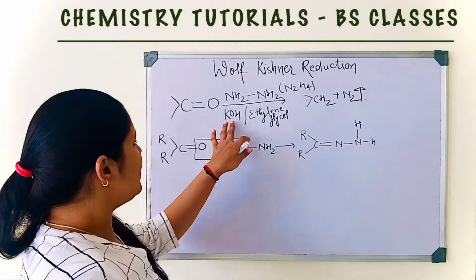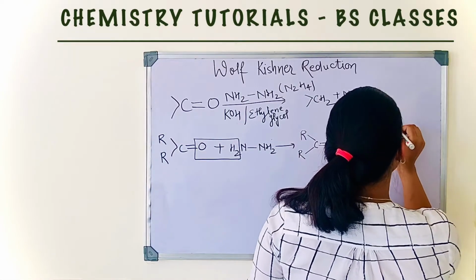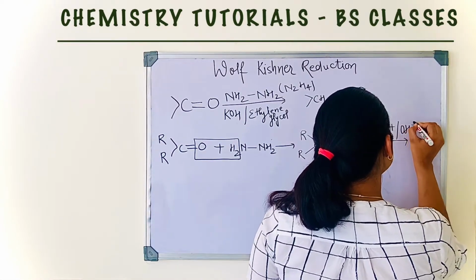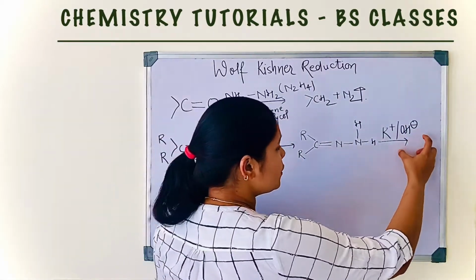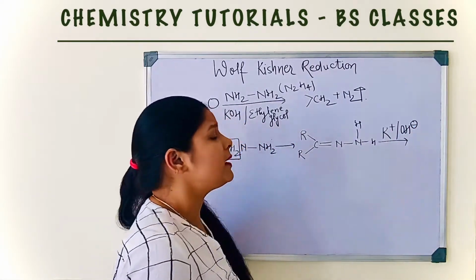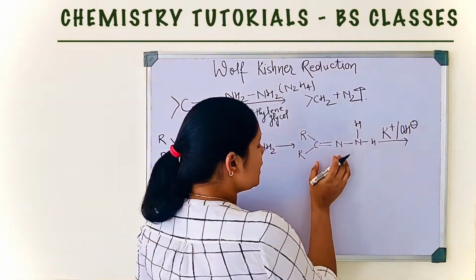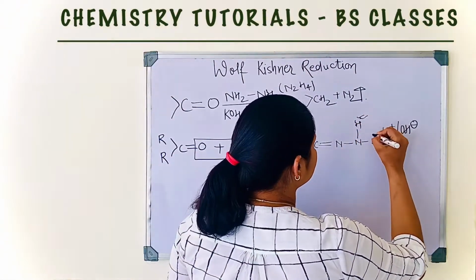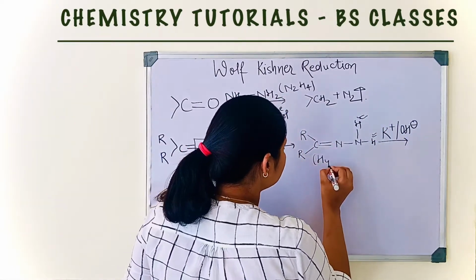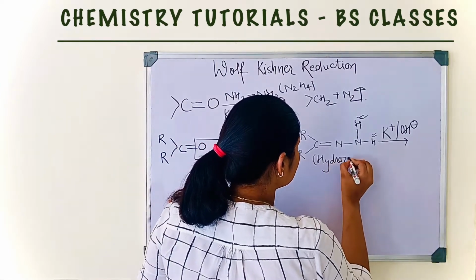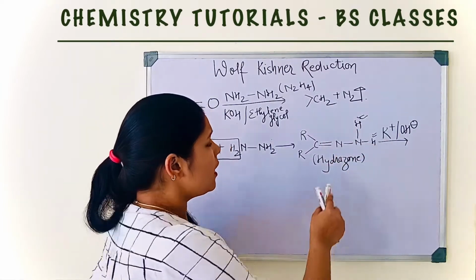Now we have basic medium. Now KOH comes into the scene. KOH splits into K plus and OH minus. This is OH minus and it is basic in nature, so it has a tendency to abstract H plus, that is acidic hydrogen. Now we have two H plus in this compound. This is called hydrazine and this is called hydrazone. So we have two acidic hydrogen in hydrazone.